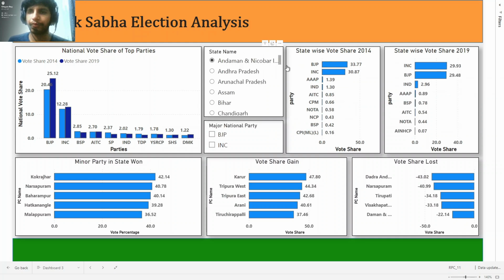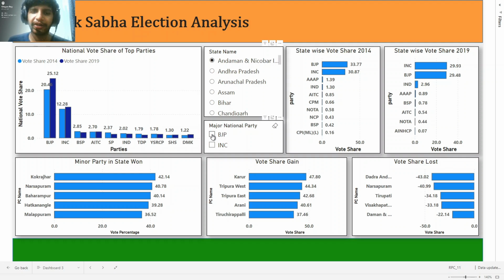As for Andaman, BJP was at 33.77% in 2014, but in 2019 Congress almost caught up at 29%. For the major parties, considering both parties, Karur, Tripura West, Tripura East, Arani, and Tiruchirappalli have gained the most vote share. And the vote share loss was in Dadra Nagar Haveli, Narasapuram, Tirupati, Visakhapatnam, and Daman and Diu.